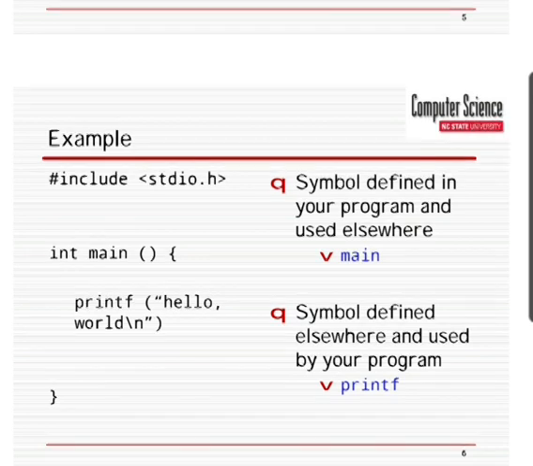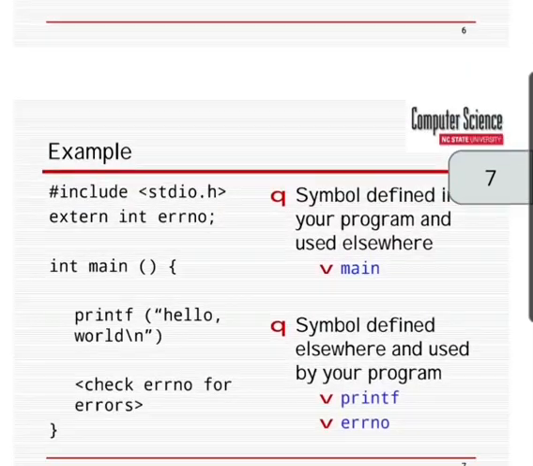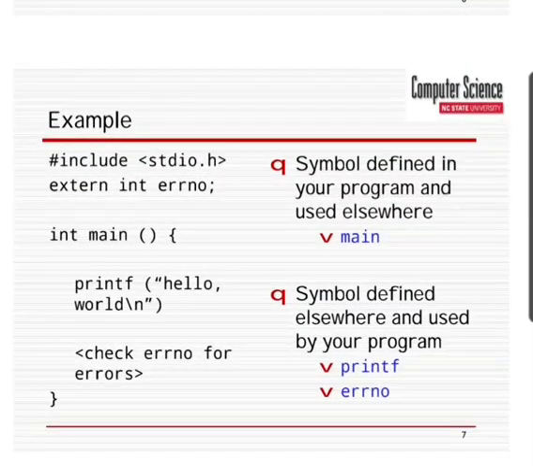Now the next example is #include <stdio.h>, extern int errno, int main, printf hello world, check errno for errors. Now the symbol defined in your program and used elsewhere is main, and the symbols defined elsewhere and used by the program are printf and errno.